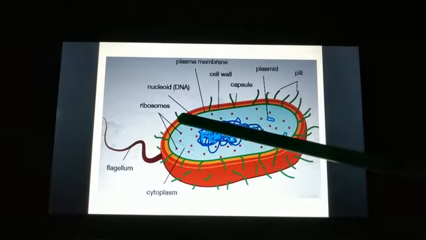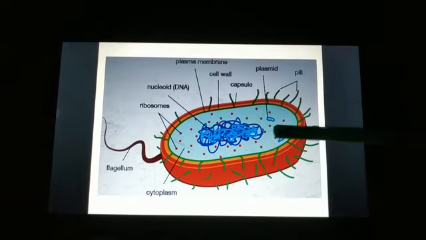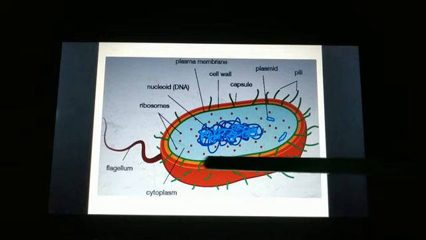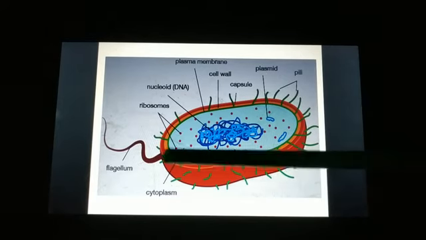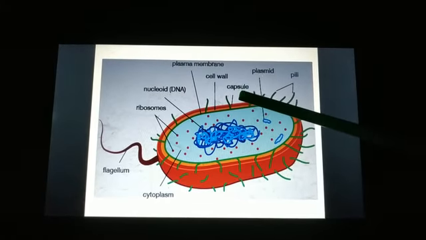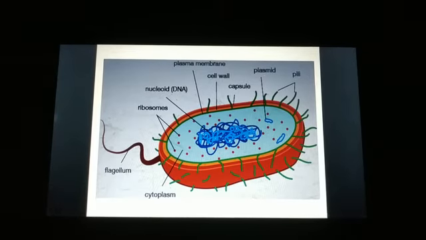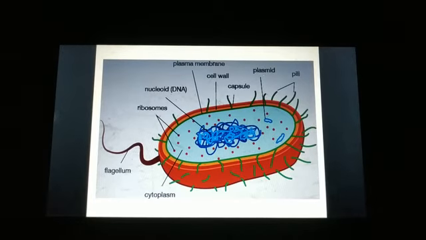So first plasma membrane, outside that we have cell wall, and outside that in some bacteria we have one more additional layer that is called as glycocalyx or the capsule. This layer was absent in the eukaryotes, right? Eukaryotes don't have capsule or the glycocalyx, but it is present in prokaryotes and it acts as a protective unit in prokaryotes.